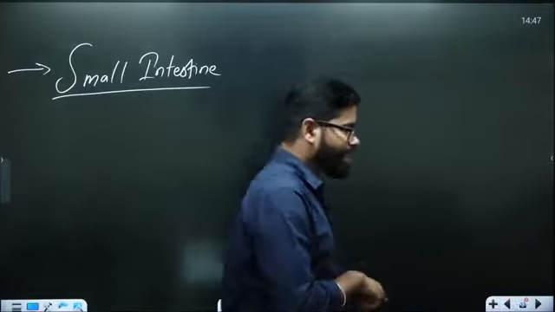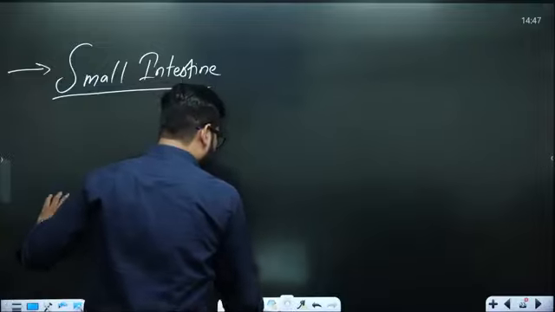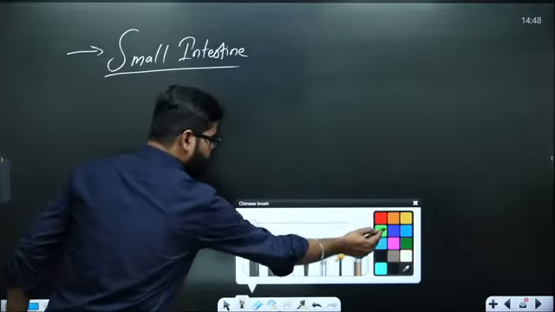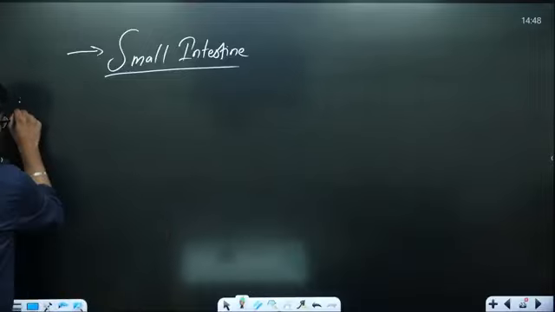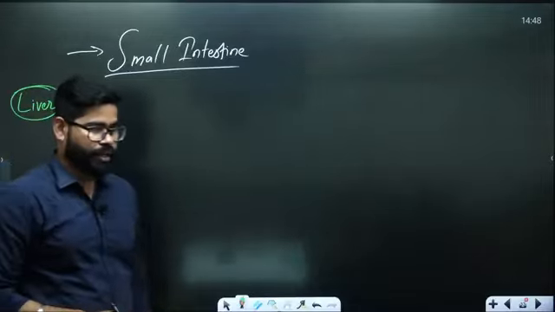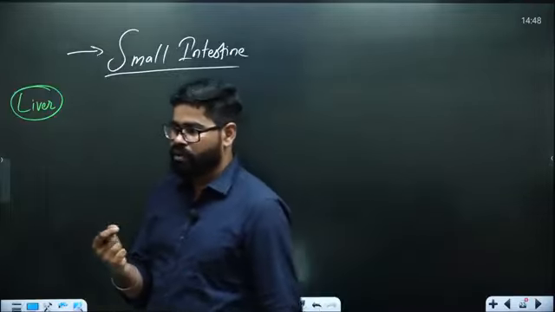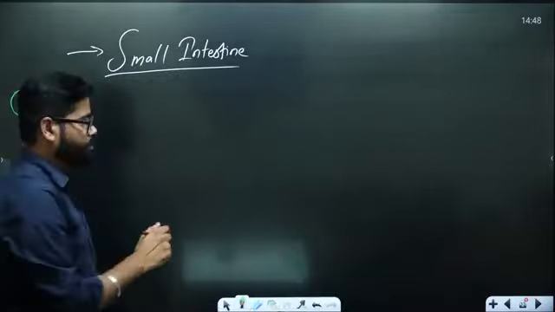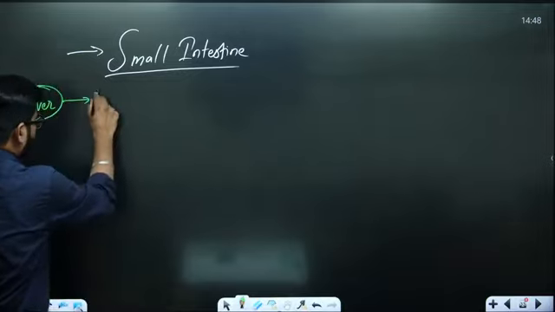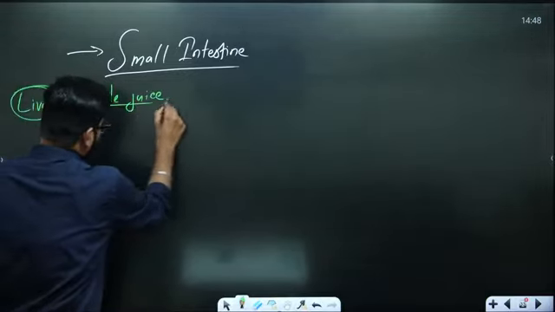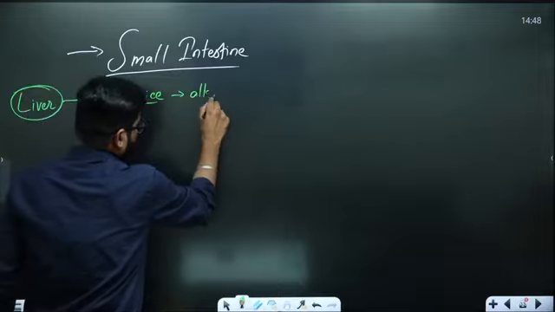So before it comes into a small intestine, there is one thing, what we see that there is presence of one organ which is called as liver. And liver is secreting a juice, a particular enzyme which is called as bile juice. This bile juice is alkaline in nature.